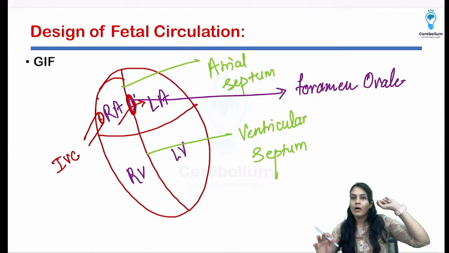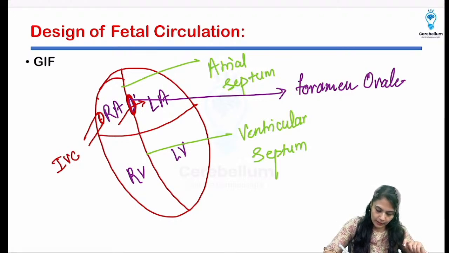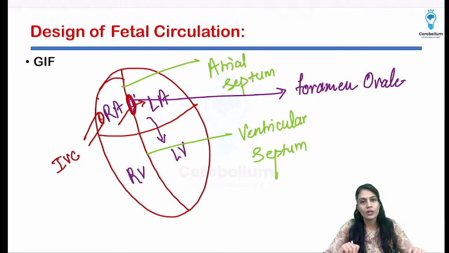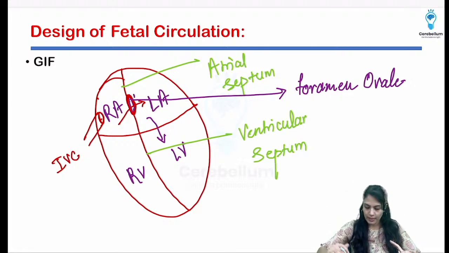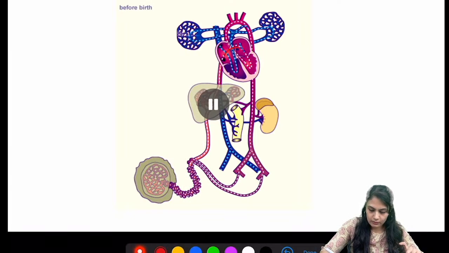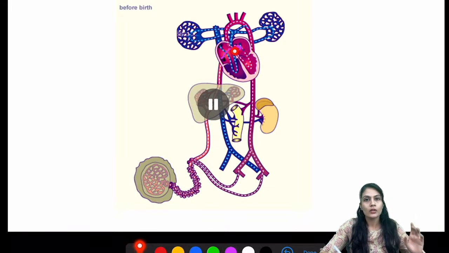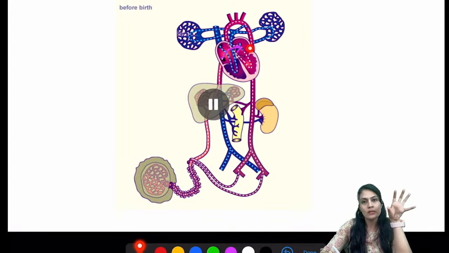Okay, now I got to know that the blood went into the left atrium. Now what will happen to that blood? That blood obviously will come into the left ventricle and it is going to go to the aorta, right? So let's go back to the GIF again and you'll understand it. So you can see over here what is happening, that from here to here the blood is moving. From the right atrium the blood is moving towards the left atrium, then it is coming into the left ventricle, and from the left ventricle it is going towards the aorta.